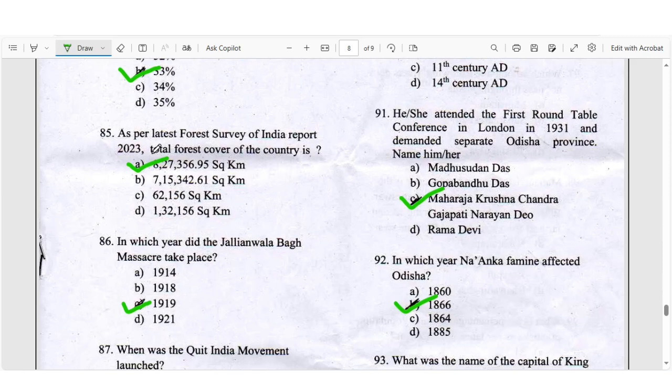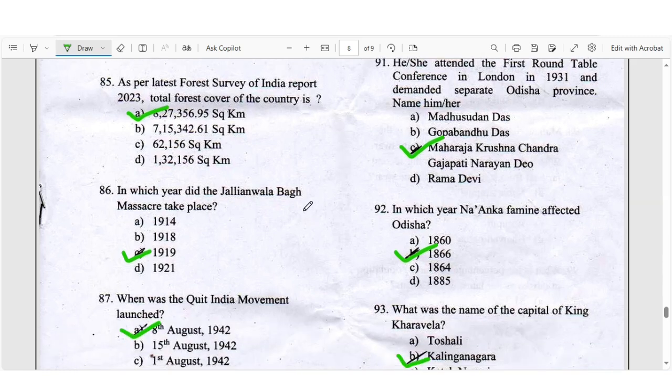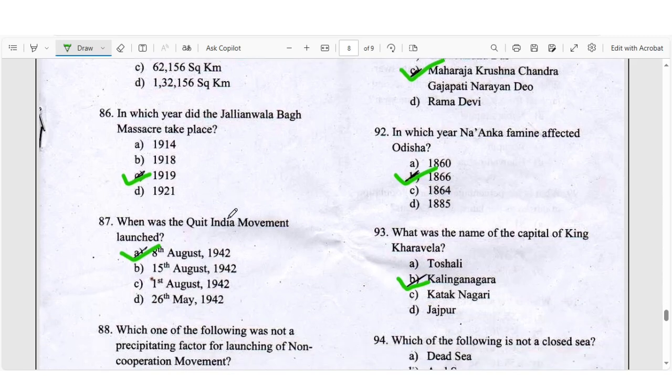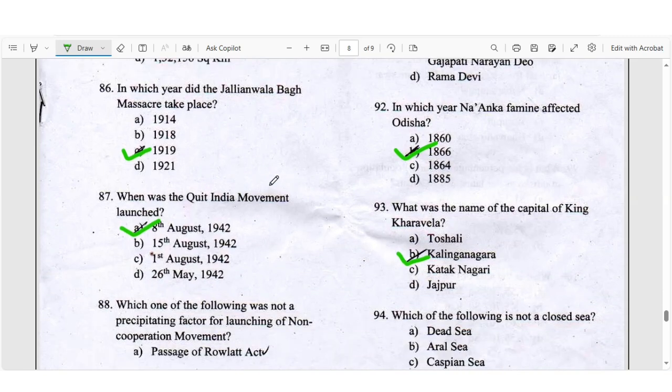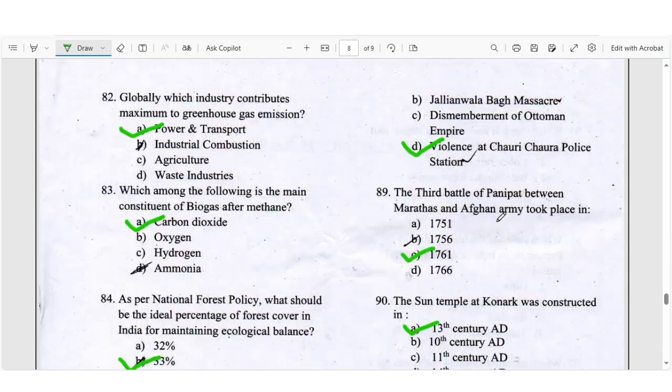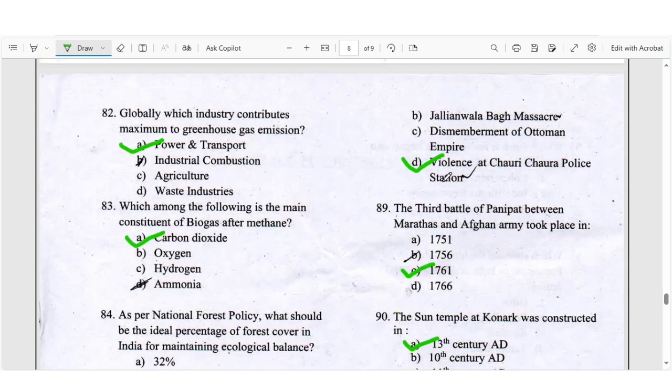Question number 85, as per the latest Forest Survey of India report 2020, the total forest cover of the country is... Right answer will be A. Question number 86, in which year did the Jallianwala Bagh massacre take place? Right answer will be C, 1919, April 13. When was the Quit India Movement launched? 8 August 1942. Question 88, which of the following was not a precipitating factor for launching the Non-Cooperation Movement? Right answer, we will say, is the violence of Chauri Chaura police station.